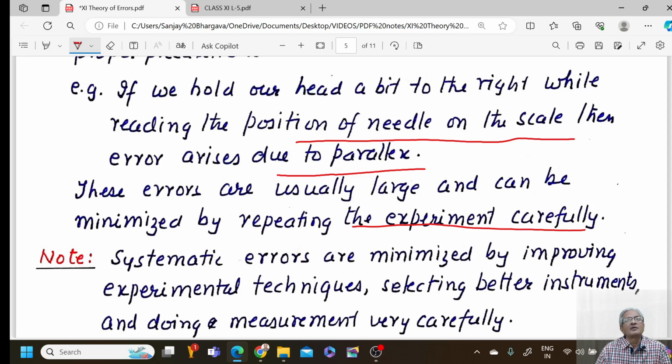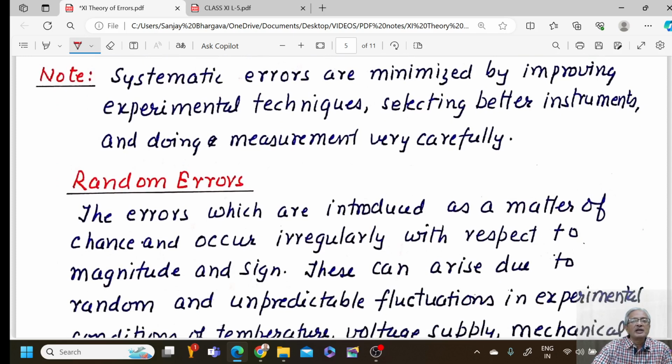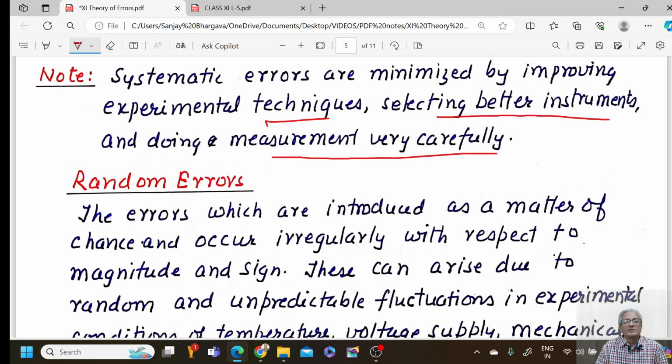Like, I measure a length and it was 5.1 centimeter and I unknowingly write it as 5.1 meter. That's the carelessness of an individual, which would generate a large amount of error. So you need to repeat the experiment again just to minimize errors. Note, systematic errors are minimized by improving experimental techniques, selecting better instruments, and doing measurements very carefully. That is why in the laboratory one must be very careful while doing the experiment so that the error in the result may be minimized.